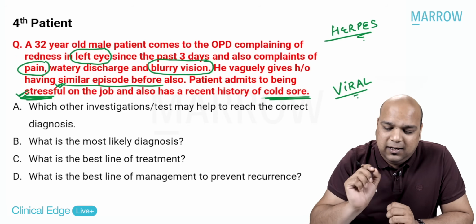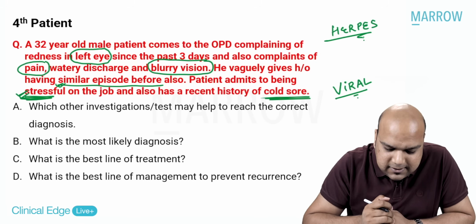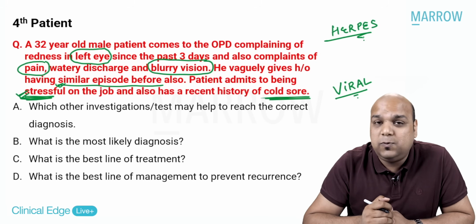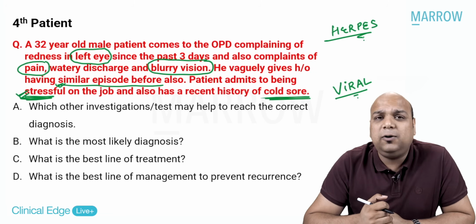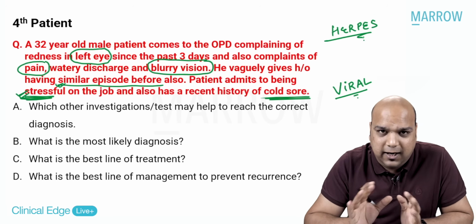Now, if it is herpetic keratoconjunctivitis, will it affect one eye? Yes, usually it does, unilateral. Will it cause blurry vision? Yes, because it is kerato, the cornea is also involved. And will it cause pain? Obviously, yes. Okay, I hope we are clear.